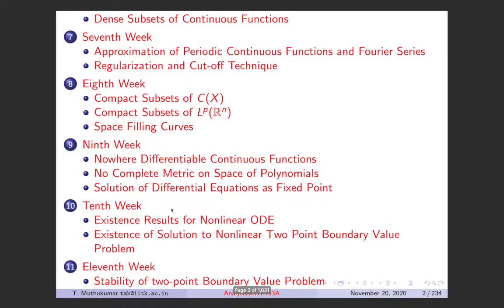In the previous lecture, we have been looking at ordinary differential equations and showing existence of solutions to first order system of ODE, and then we showed a similar thing for a 2-point boundary value problem for a second order ODE. In this lecture, we are going to look at the stability result of a 2-point boundary value problem that relies on the functional analysis results, which is the open mapping theorem. So we will prove that result and as a consequence derive the stability of the 2-point boundary value problem.